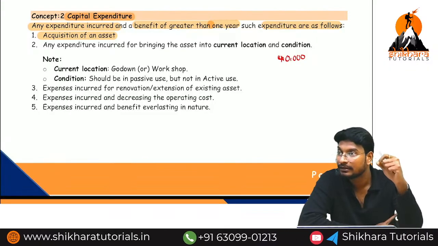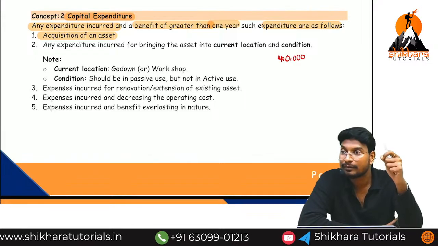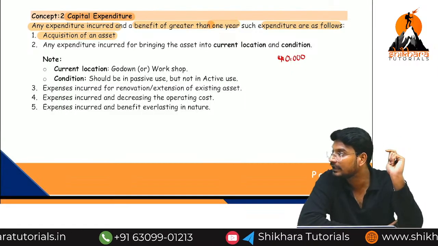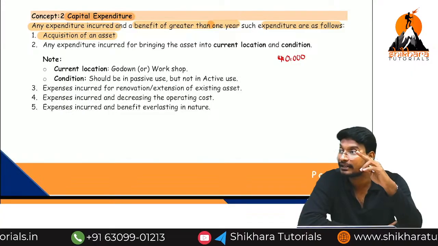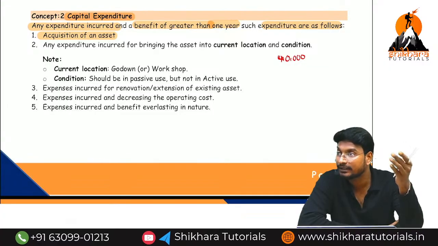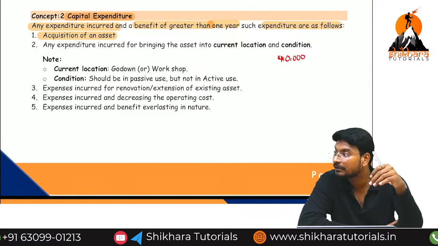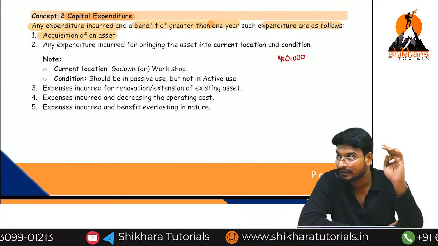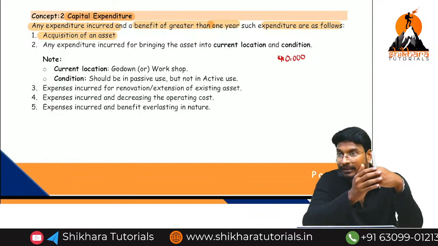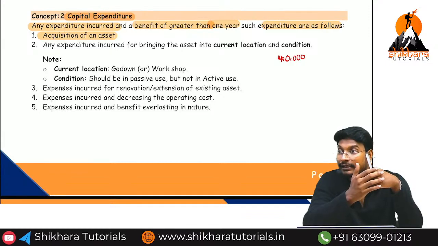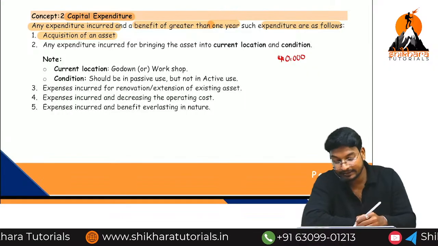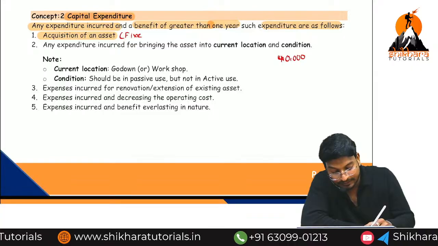What is the ultimate meaning of capital expenditure, sir? Capital expenditure means you have to incur certain expenses, and with the help of those expenses, we need to get the benefit for more than 1 year. That too related to a fixed asset. How many types of assets are there? Mainly 2 types: current asset and non-current asset. Non-current asset is also called fixed asset. Fixed asset means benefit for more than 1 year. Are you getting the point? What is the final conclusion? We are incurring certain expenses, and with the help of that expenditure, we need to get the benefit for more than 1 year, that too related to a fixed asset. So the first one is acquisition of an asset. Here the asset means fixed asset.